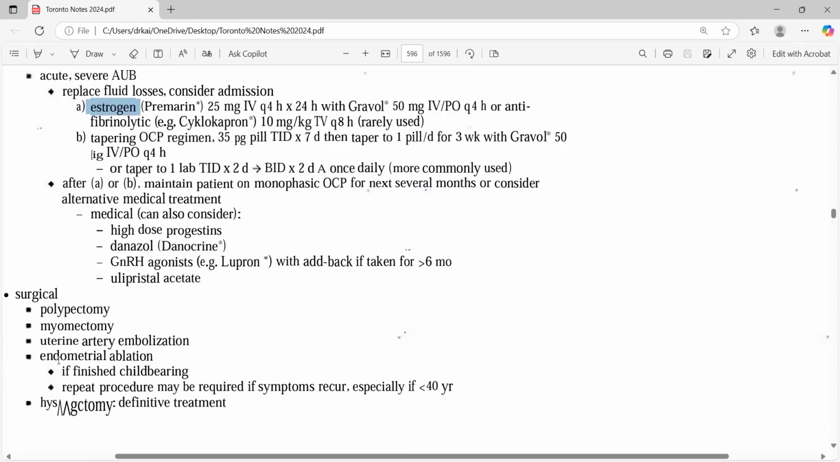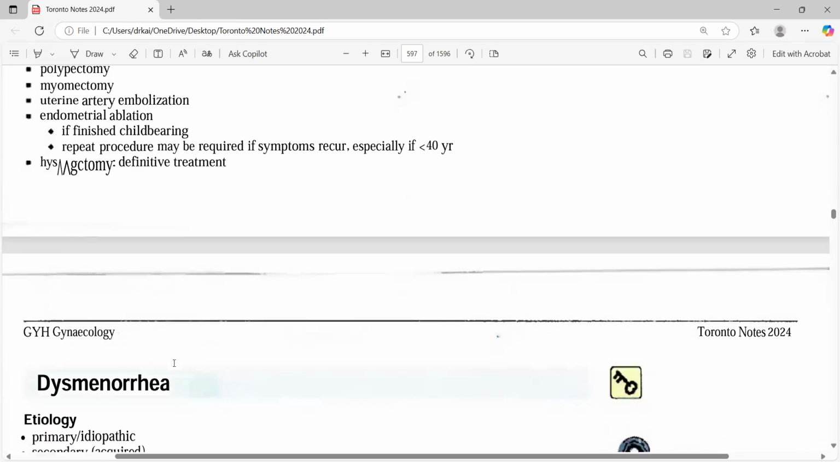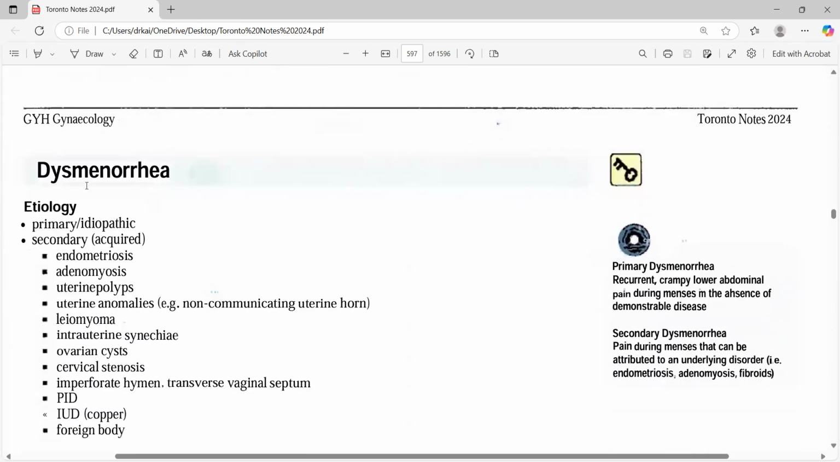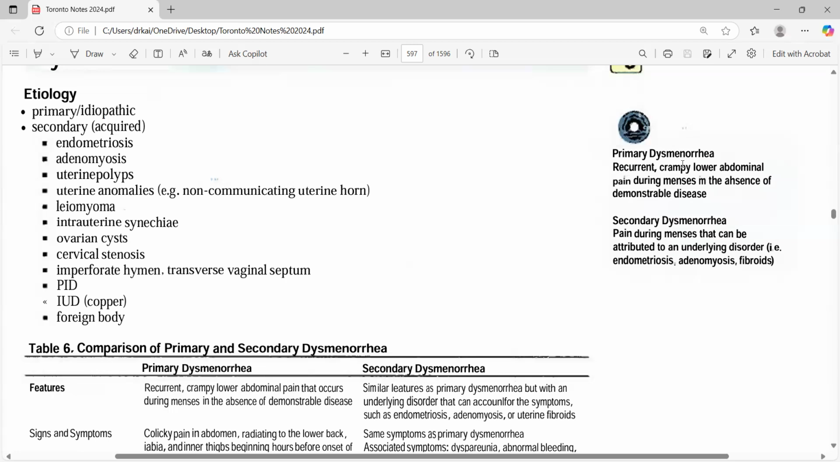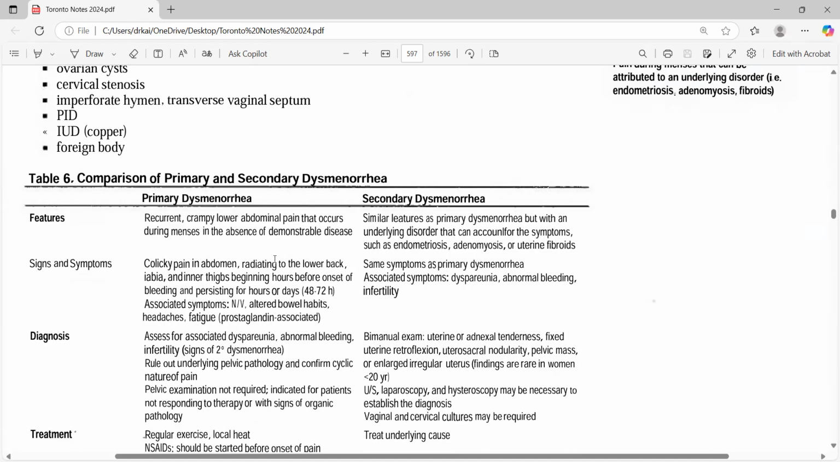Then polypectomy, myomectomy, uterine artery embolization, endometrial ablation, and then hysterectomy can be done. Then comes dysmenorrhea, where there's a lot of pain. Primary dysmenorrhea is basically cramps in the absence of demonstrable disease, whereas in secondary dysmenorrhea there is a disease present like endometriosis, adenomyosis, and fibroids.